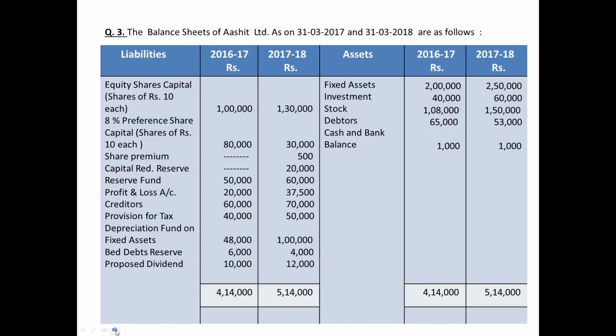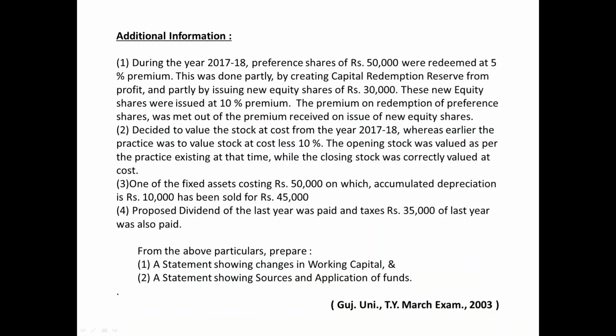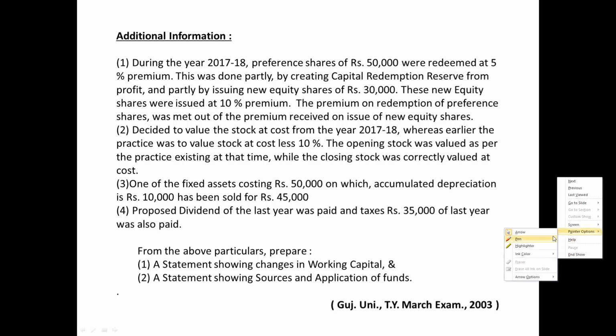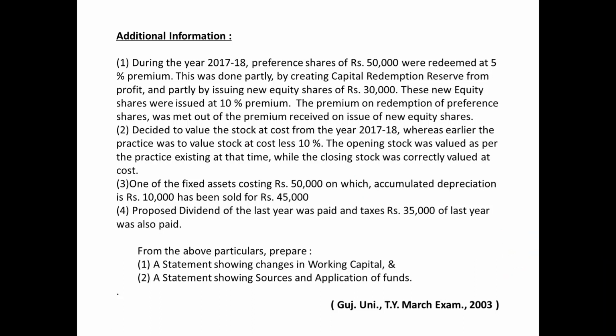Let me show the additional information of this question. 4 points have been given in additional information. First point is related with RPS redemption, but I would like to draw your attention to this second point. Decided to value the stock at cost from the year 2017-18, that is the current year.